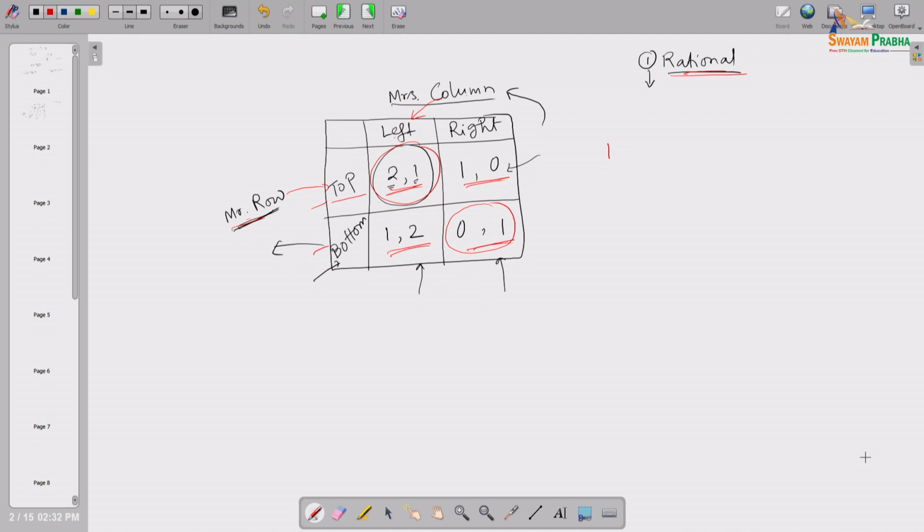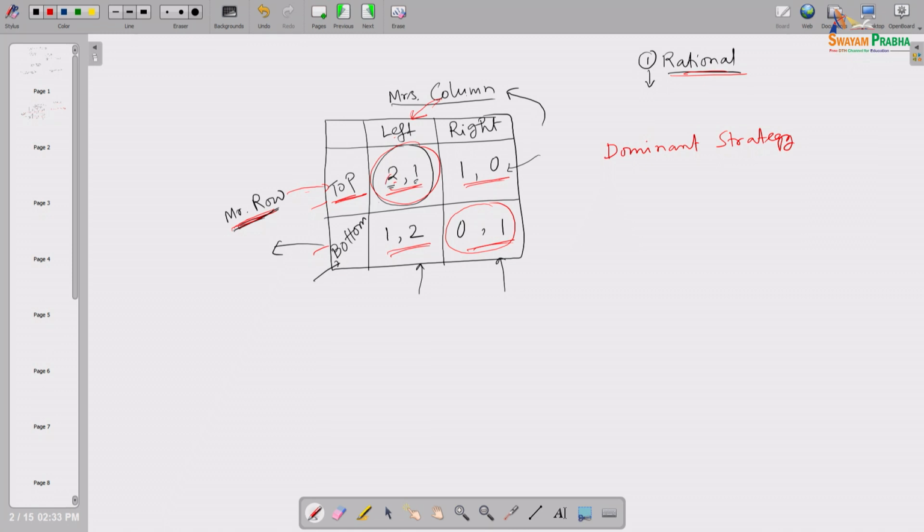Okay. So, now let us introduce one concept called dominant strategy. What is that dominant strategy? Look here, Mr. Row has a dominant strategy, top. What is the dominant strategy? Mr. Row knows that what he is going to get does not solely depend on Mr. Row's choice. It depends on Mrs. Column's choice also, whether Mrs. Column is going to choose left or right. That also has some implication over Mr. Row's ultimate payoff, what he is going to get, right.